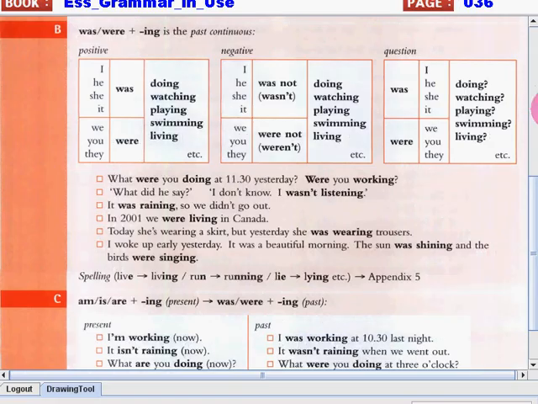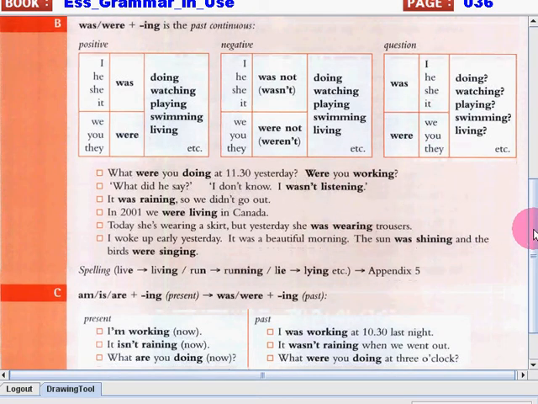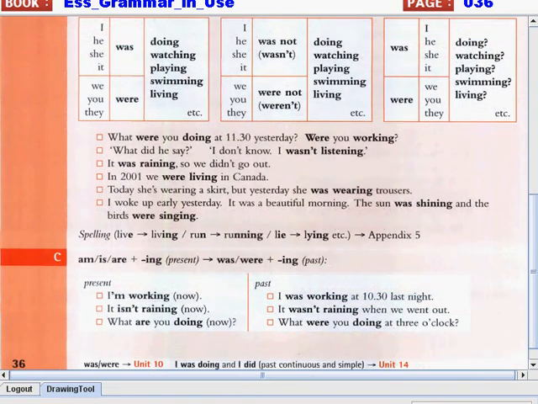Also, if you can still remember, we can use the past continuous tense in three ways. We have positive sentences, negative sentences, and question sentences. Now, we will be discussing the following examples for each of the following sentences. Let's read the first sentence. What were you doing at 11:30 yesterday? Were you working?